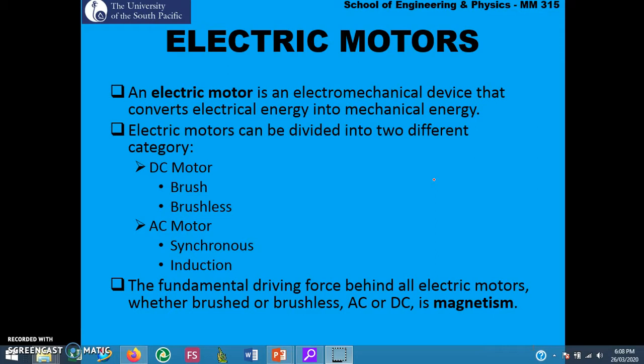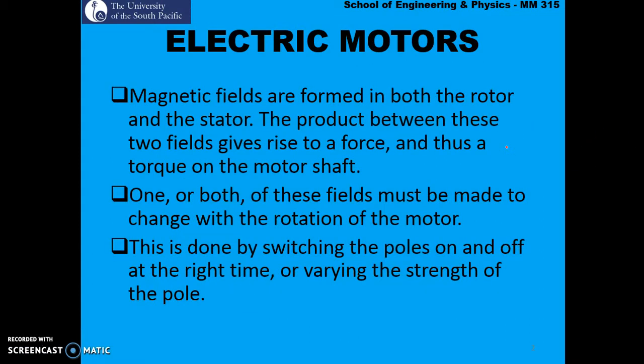The fundamental driving force behind all electric motors, whether they are AC or DC, is magnetism. Magnetic fields are formed in both the rotor and the stator. Rotor is the rotating part of the motor, stator is the stationary part of the motor. The product between these two fields gives rise to a force and thus a torque on the motor shaft.